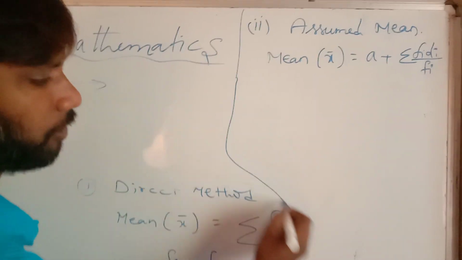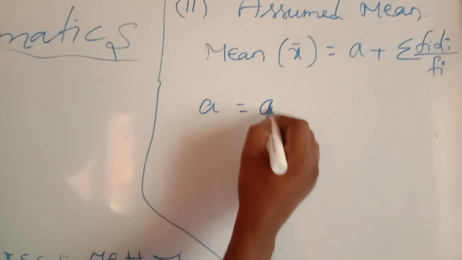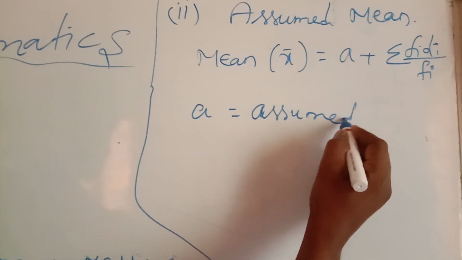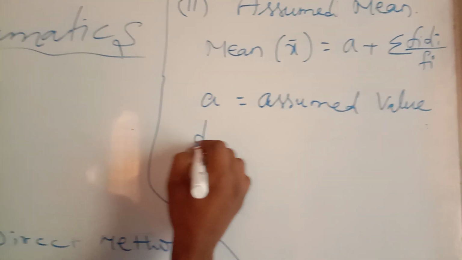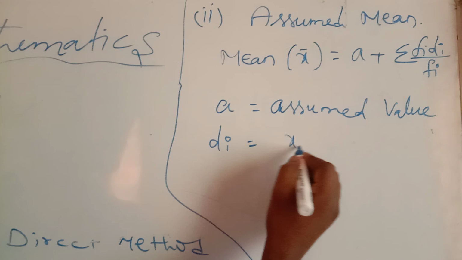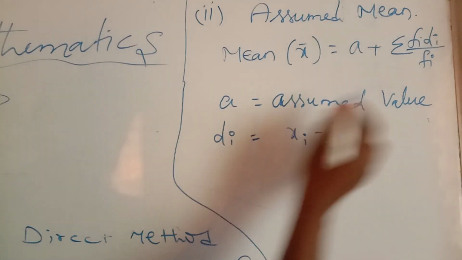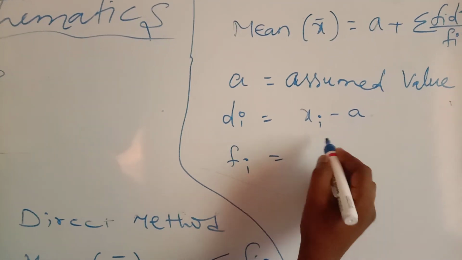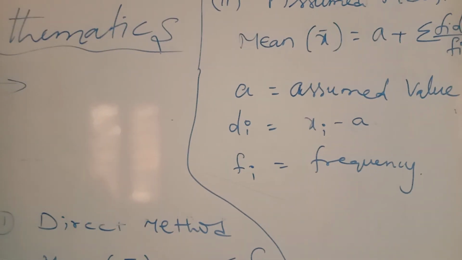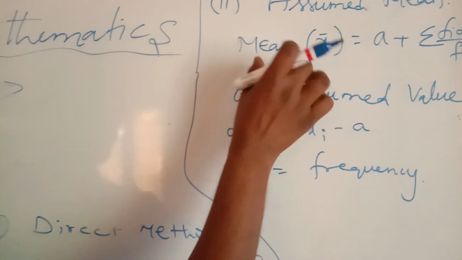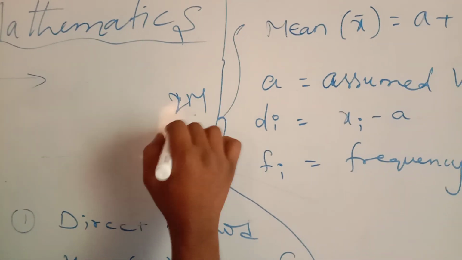Here a is the assumed value, di equals xi minus a, and fi is the frequency. If you write the formula for the assumed mean and explain the terms in it, you will get the compulsory 2 marks score. This is 2 marks.